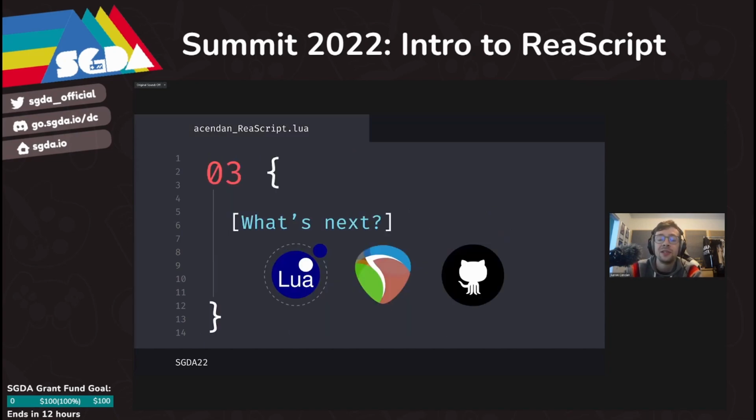And then if you are still interested in learning more, I recommend checking out the Lua documentation. The official docs are available on lua.org. This PowerPoint will be passed around, and the little images here are hyperlinks if you need. The Reaper documentation and Reaper forums are also useful, as there are tons of beginning questions on how to write Reaper scripts. And then I also recommend checking out some other user scripts on ReaPack, which is a package manager for Reaper. For example, I have hundreds of scripts on GitHub that you can go ahead and use as reference or copy paste the content from all you want.